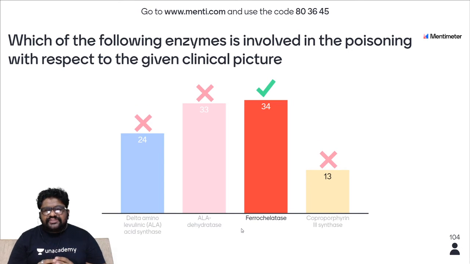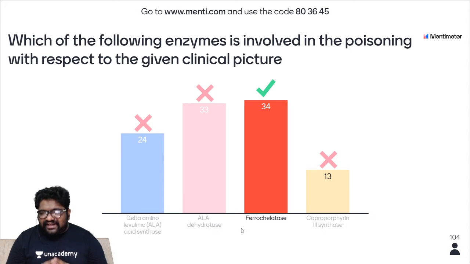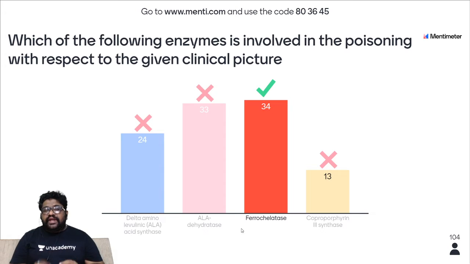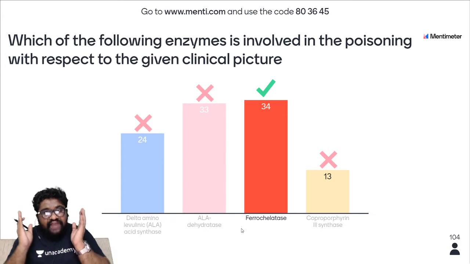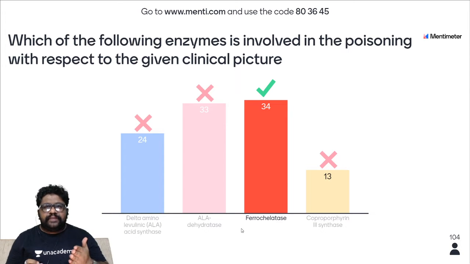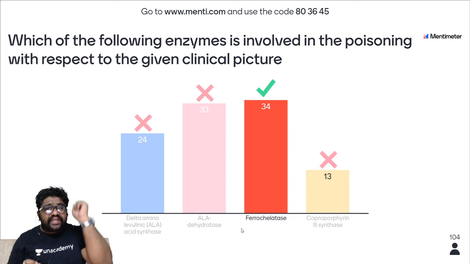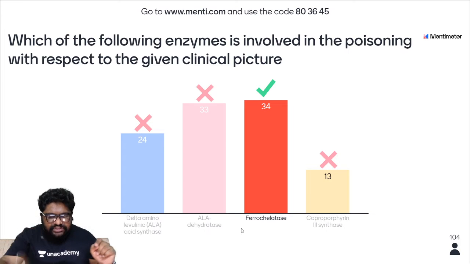Okay. In case of ferrochelatase being the right answer, 34 out of 104 have given the right answer. It means the remaining 70 people have made it wrong. And the most common answer they have given is ALA synthase or ALA dehydratase. It is understandable that you have learnt about lead poisoning, you have learnt about porphyria, you have learnt about heme synthesis also and the disorders of heme synthesis, and you also know how lead can play an important role in interfering with heme synthesis. But you have taken into consideration every single aspect of the question so that you will be able to narrow in on one single enzyme rather than the other enzymes. Okay, we'll see who's on the leaderboard.